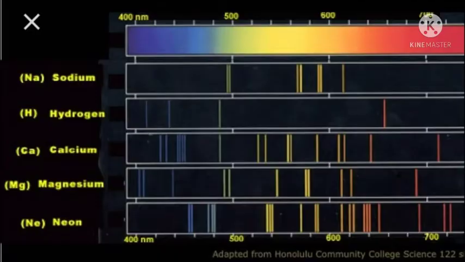Why is this atomic spectrum known as line spectrum? It is because in the atomic spectrum we can see only some bright lines, separated by dark spaces. This figure shows the line spectrum or atomic spectrum produced by different elements. The topmost one is the continuous spectrum, that is VIBGYOR. The others are the line spectra produced by sodium, hydrogen, calcium, magnesium and neon. Each line of the spectrum represents electromagnetic radiation of a particular wavelength and corresponding frequency. And the lines are separated by dark spaces in between them. That is why it is known as line spectrum.